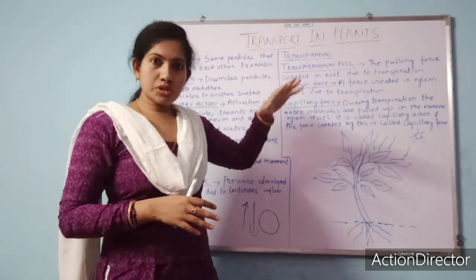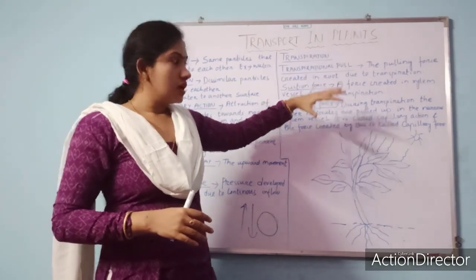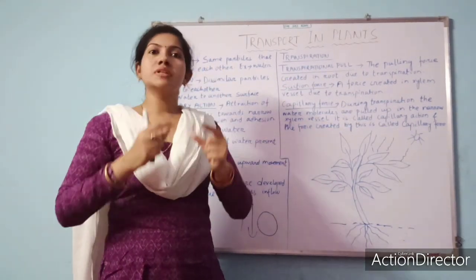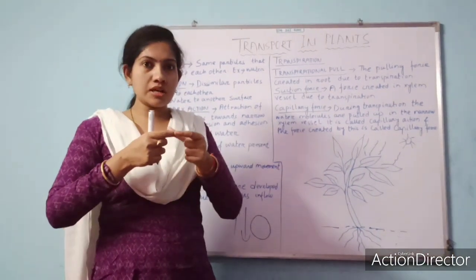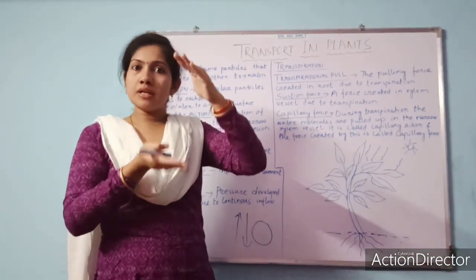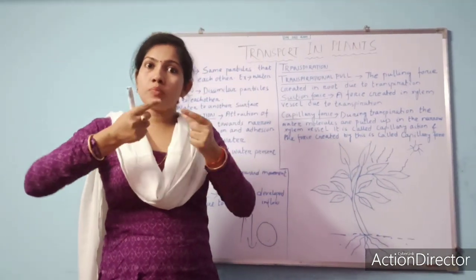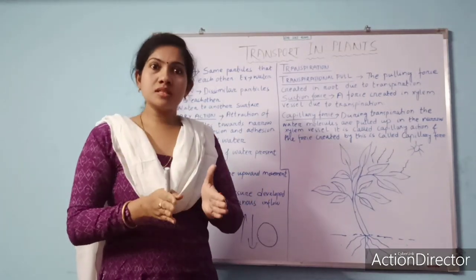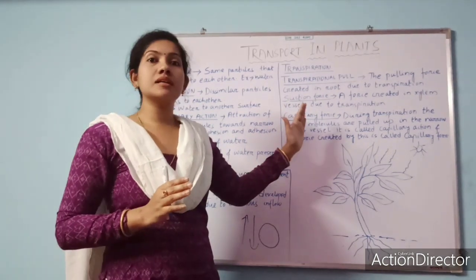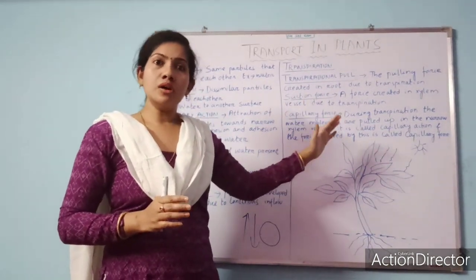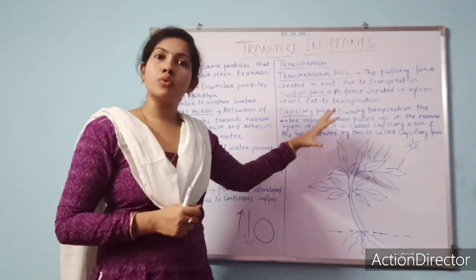Capillary force. During transpiration, when it undergoes transpirational pull or suction force, the narrow space of the xylem, that is the xylem vessel, comes into play. Already we have discussed the structure of the xylem vessel. They are tubular, connected end to end, and they form a long pipe, which is a narrow pipe, not a wide pipe. As water is moving in a narrow space, we name it capillary action, and the force created due to that capillary action we call capillary force.